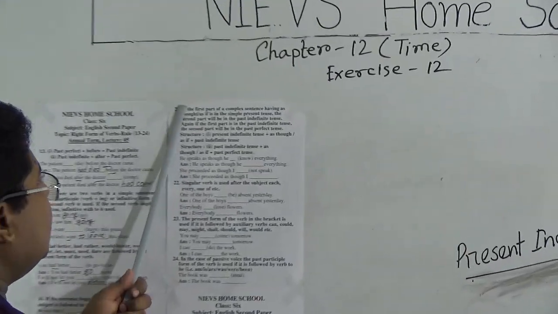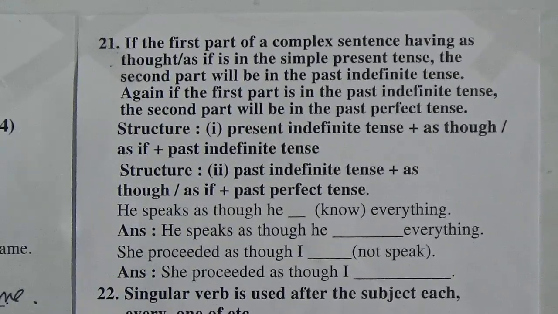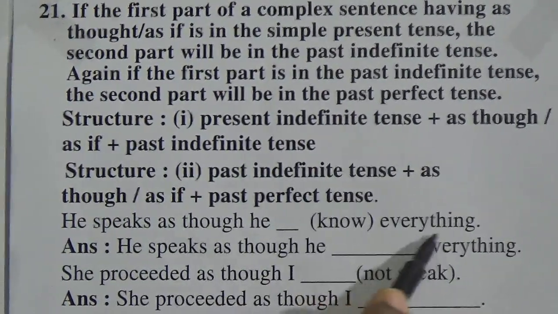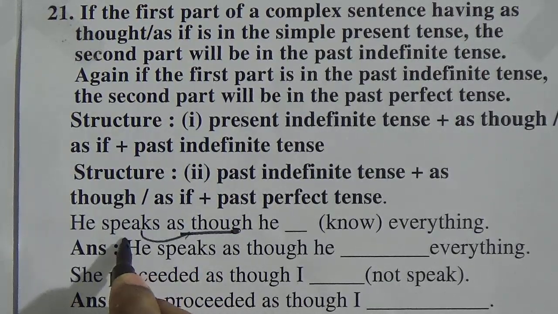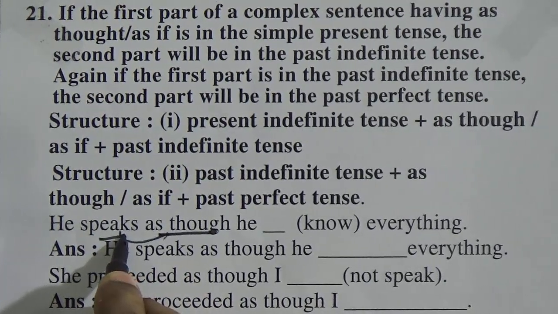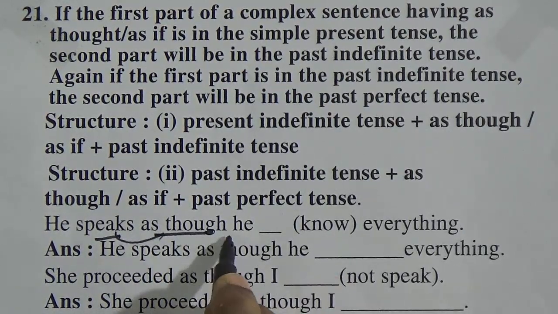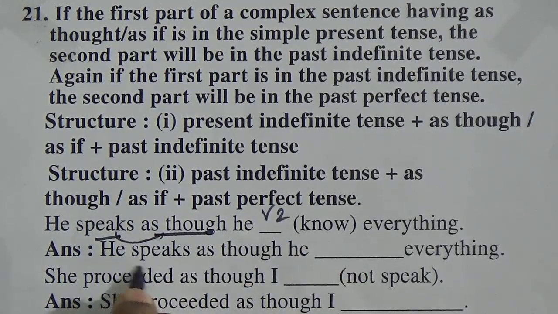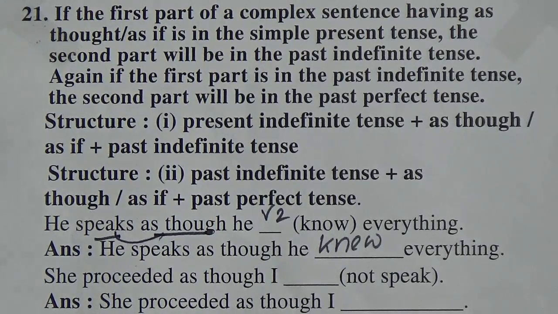Rules. This is the rule. I am not reading this rule because it is very boring. Just remember my words. So, he speaks as though he dash everything. So here is as though. What is before as though? Present indefinite tense, V1. We have to make it past indefinite tense after as though, V2. So, he speaks as though he knew everything.